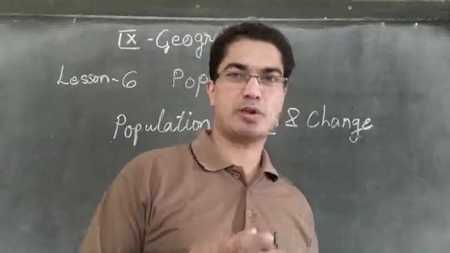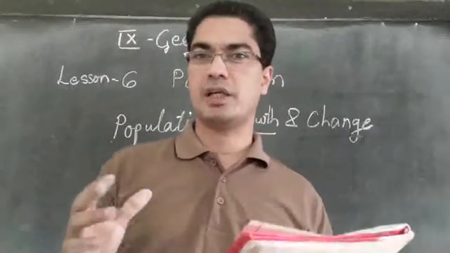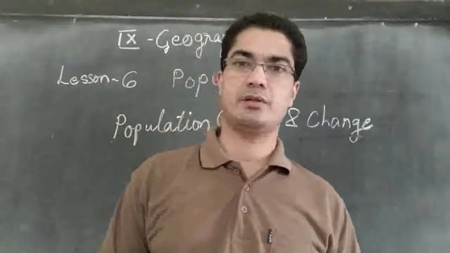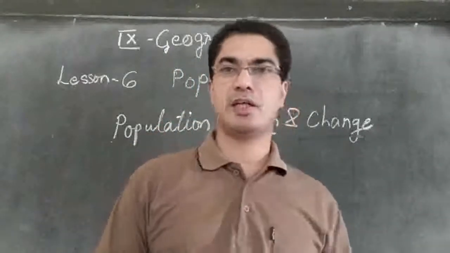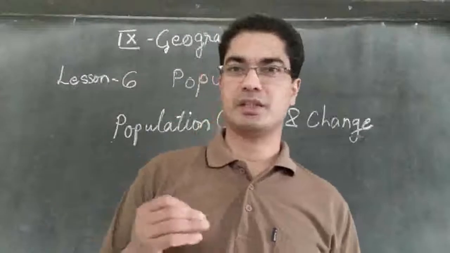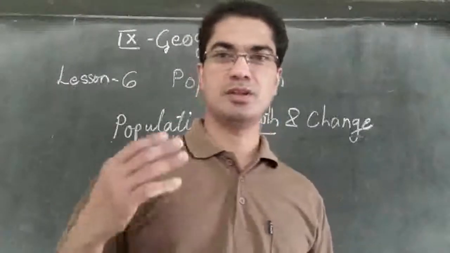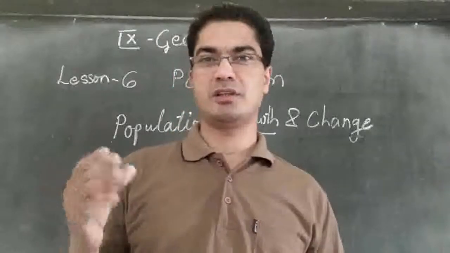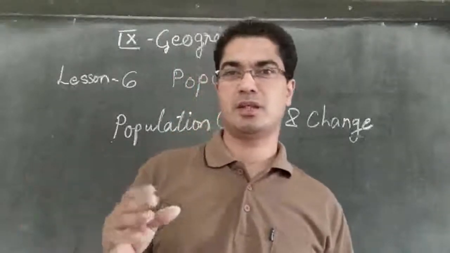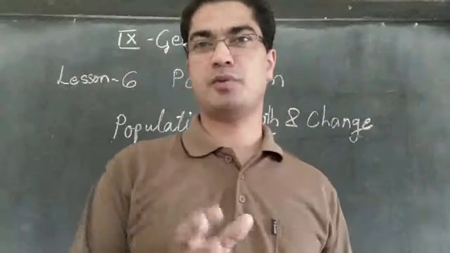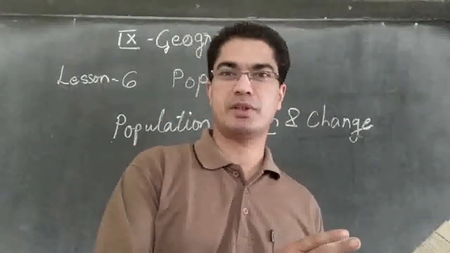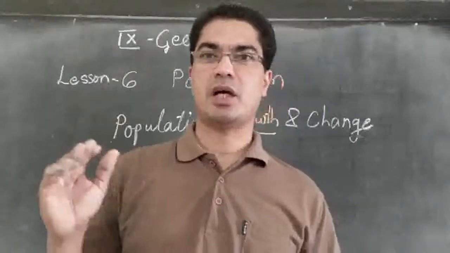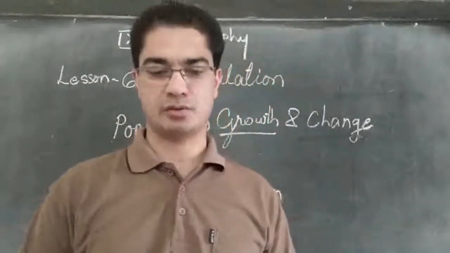So when some people are born, some people are dying. So that difference, that is a natural increase in the population. So if 5 people are dead and 10 people are born, then how much is the increase? Only 5, because 5 people already died. So 5 people died, and that is subtracted from the 10 people born.